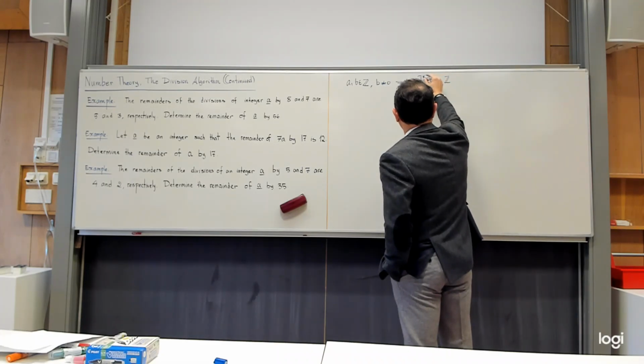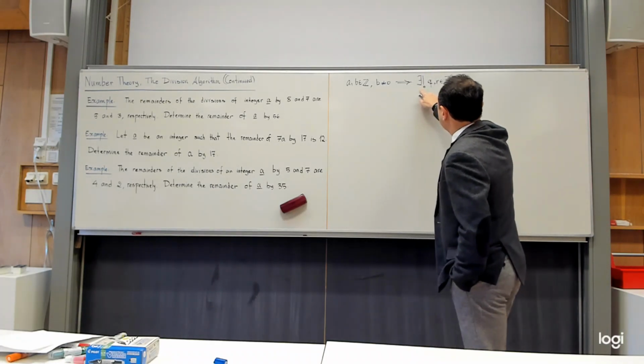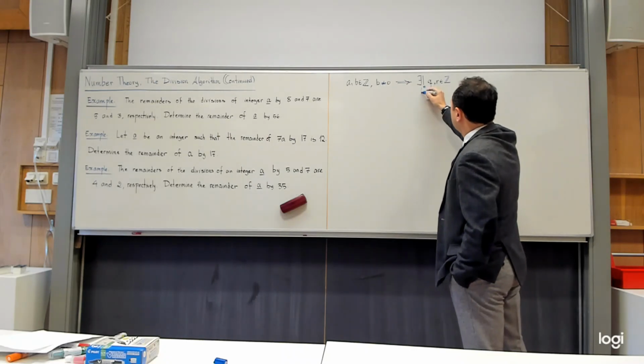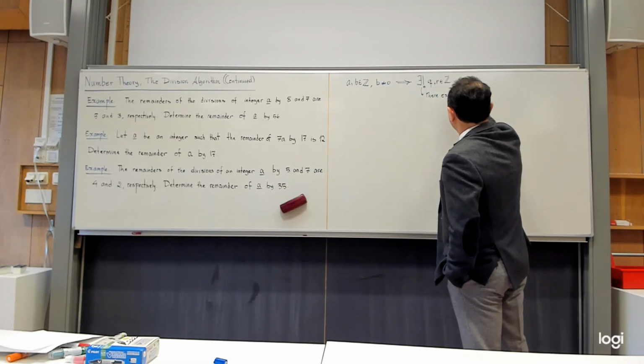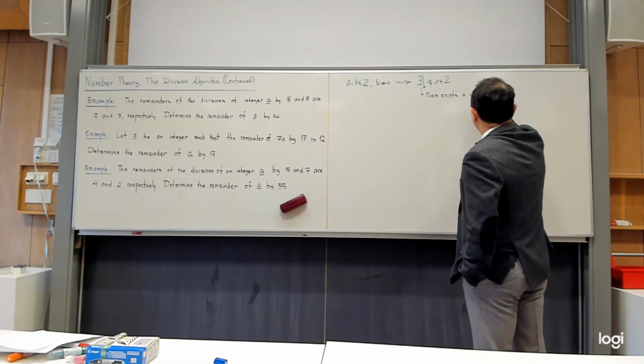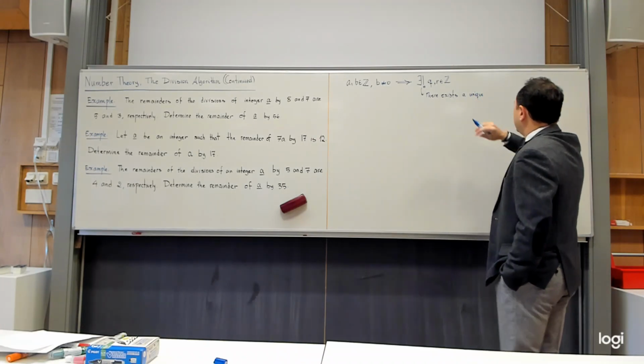By the way, let me also tell you that if you have an exclamation mark in front, this means that there exists a unique.